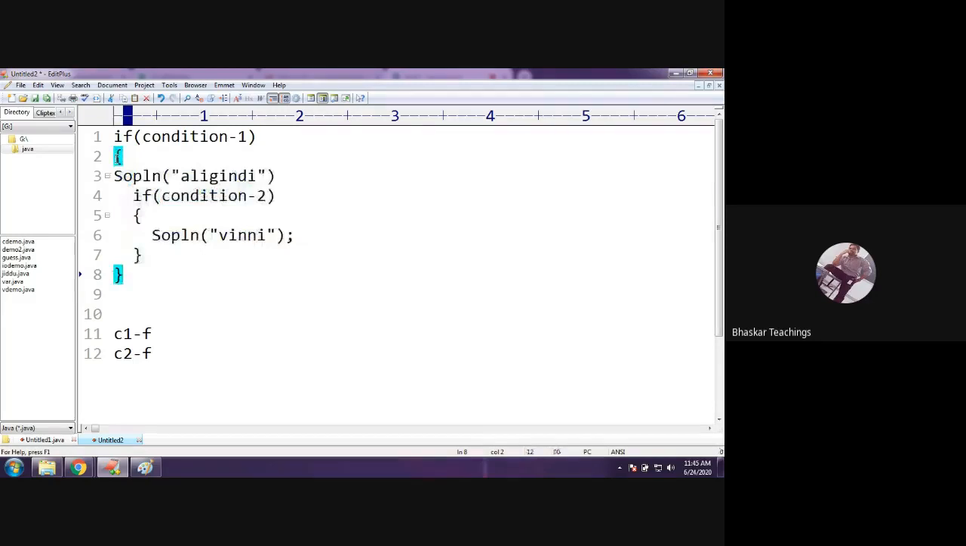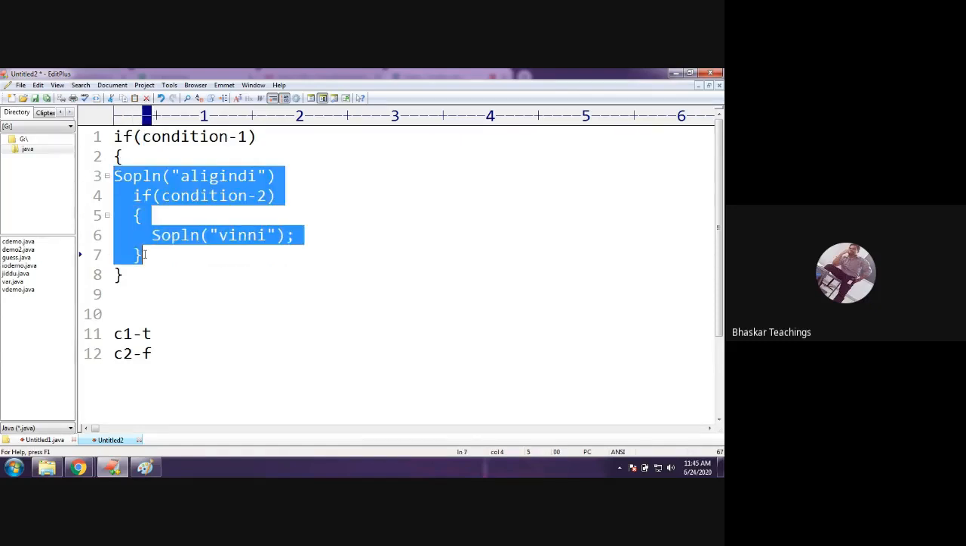The control will never go into this if body. Therefore there is no chance of evaluating this condition. That is why the output is nothing. Suppose condition 1 is true and condition 2 is false, then the output will be Aligindi. Here condition 1 is true, therefore the control enters this body and starts evaluating these statements. In the outer if I have totally three statements, other than the braces.